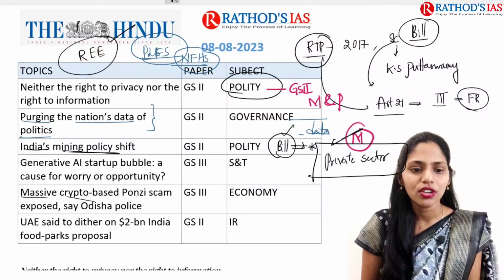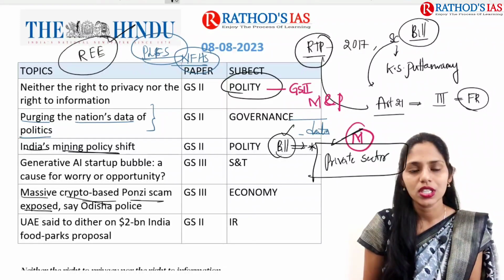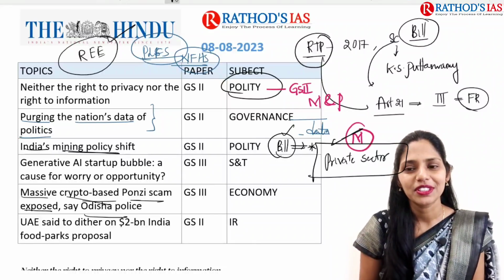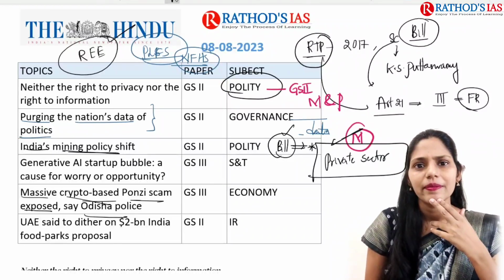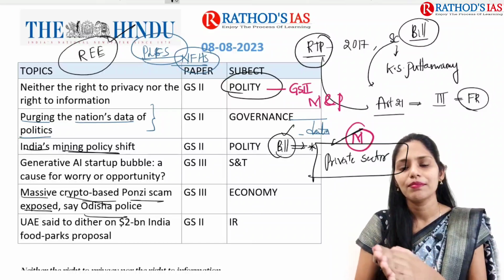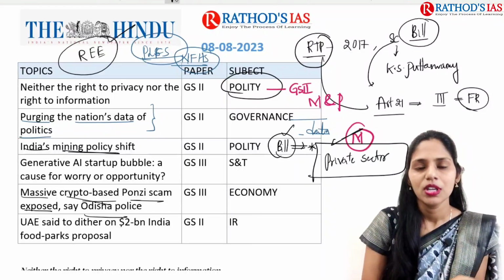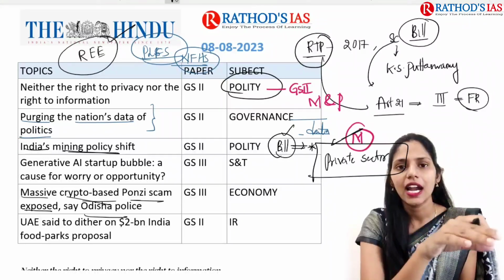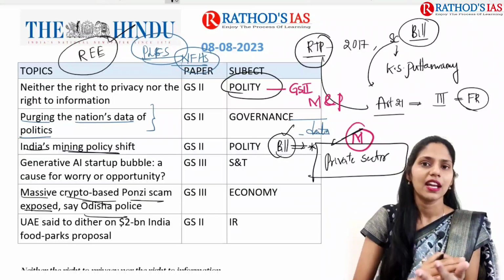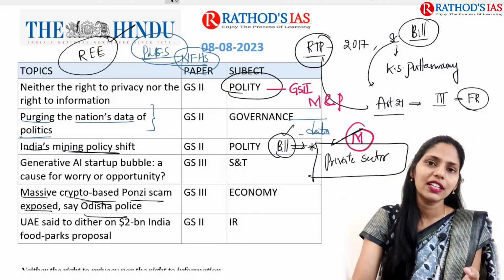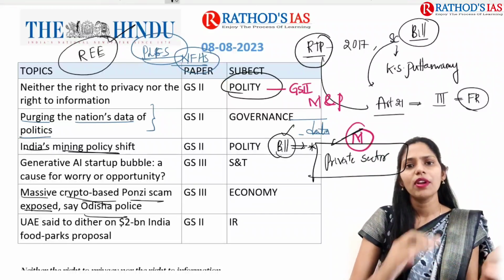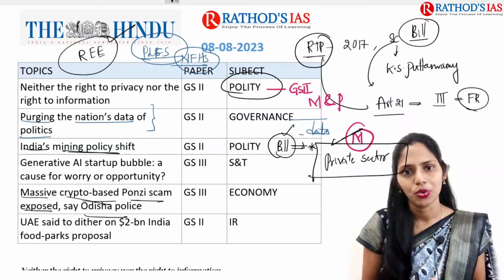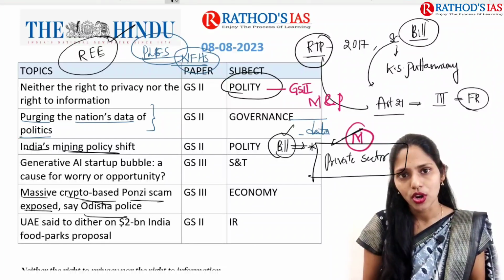And the next one is: massive crypto-based Ponzi scheme exposed, says Odisha police. So always a Ponzi scheme will be in the news. What is this Ponzi scheme? One person will come to you and ask you to join this scheme. After joining, you have to add 3 more people, and those 3 people will add 3 each, that means 9, and later those 9 people will add 3 each, then that will be 27. So whenever this chain system is going on, based on how many people have joined, you will be getting revenue. This type of scheme is called a Ponzi scheme.